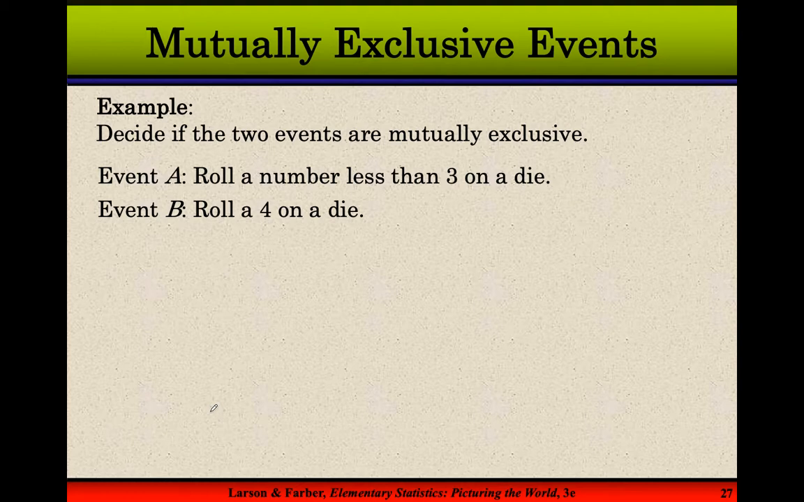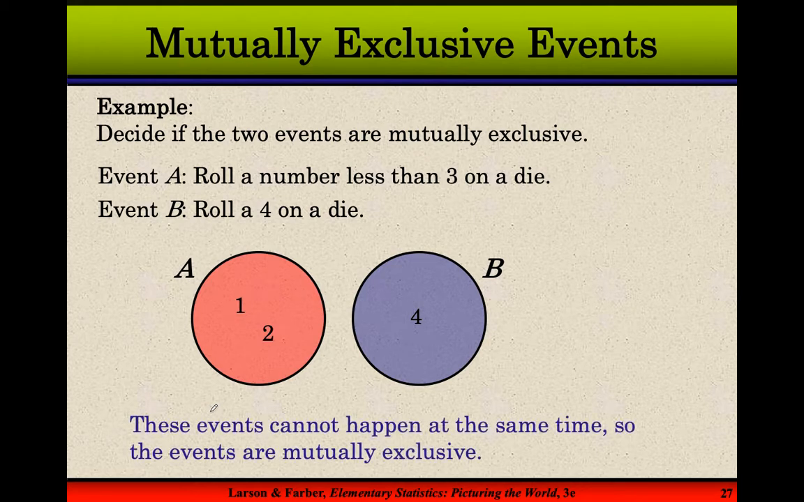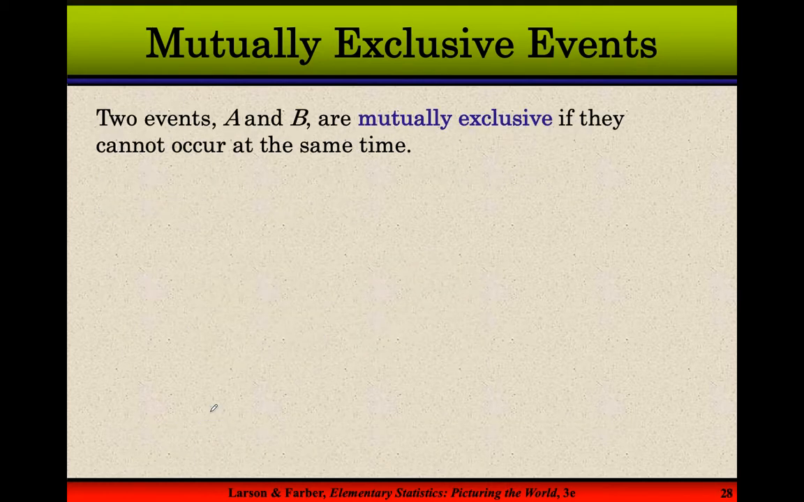In one roll of a die, could that outcome fit both event A and also event B? Well, if we look at a Venn diagram, the answer is no. Because if I roll a number less than 3, then I'm rolling a 1 or a 2. If I'm rolling a 4, I'm rolling a 4. I can't roll the die one time and have my outcome fit in both circles, so this is not mutually exclusive. Mutually exclusive is sometimes called disjoint.